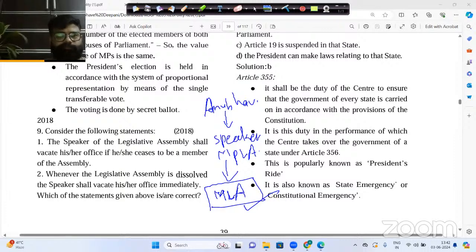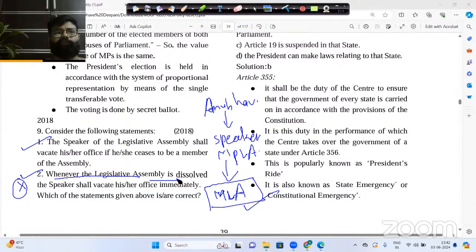Now here you see statement number two. Statement number two is incorrect and statement number one is correct. Why is statement number two incorrect here, guys? Because whenever the Lok Sabha or Vidhan Sabha, that is the Legislative Assembly, is dissolved, each and every member of the House resigns.